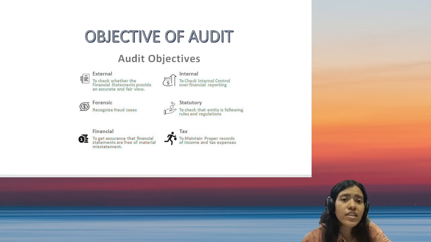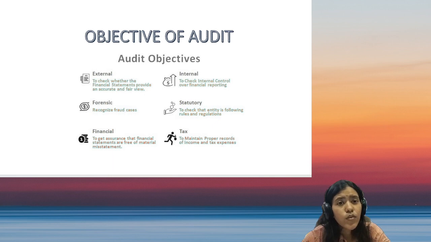auditor should find out that through his audit procedure. If he is unable to find out, but he still suspects there's a fraud going on, he should write that in the opinion. He should tell it to the users of financial statements, so that even they know what's going on actually in the company. Or if he finds out, he should communicate to the management and ask them to take the corrective actions. So yeah, and if there is certain error, or he has found certain calculative error, or certain application error, or certain accounting error, he should get that corrected before the audited financial statements are published. This was the first objective.